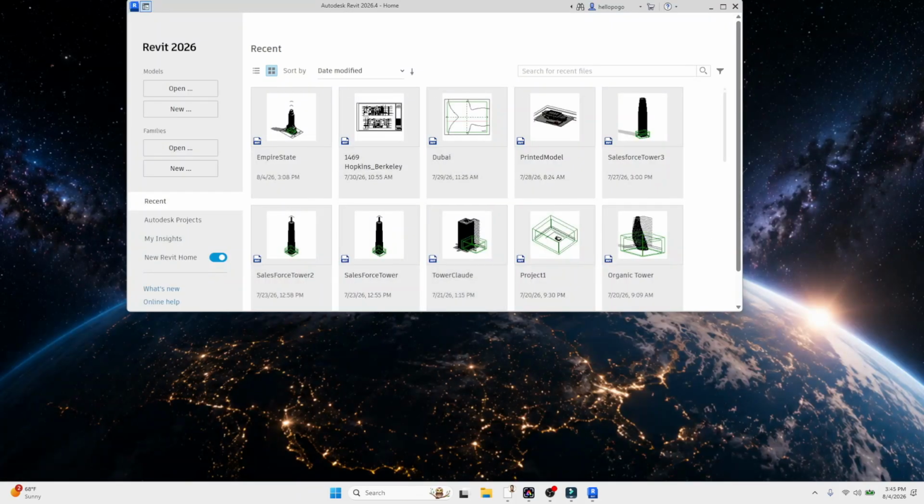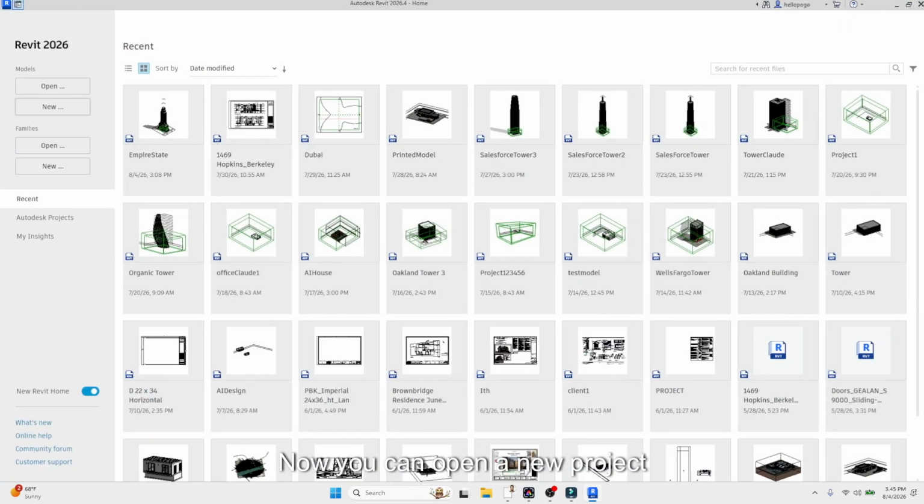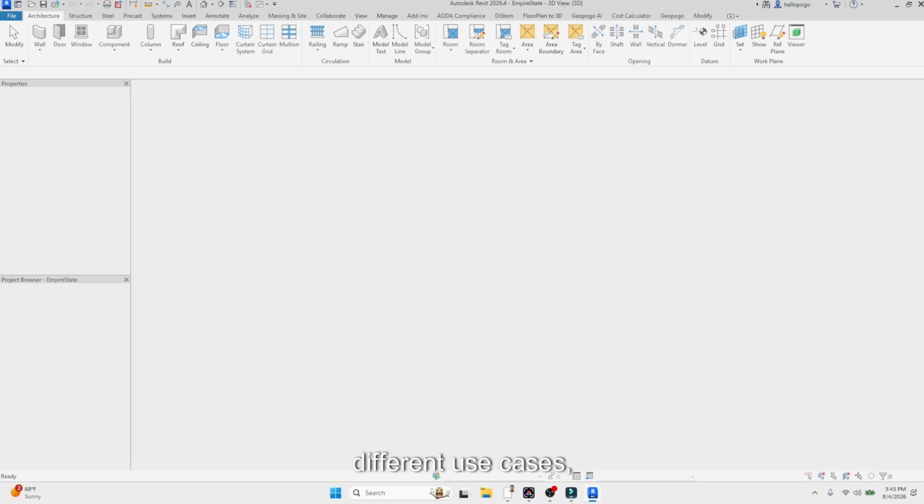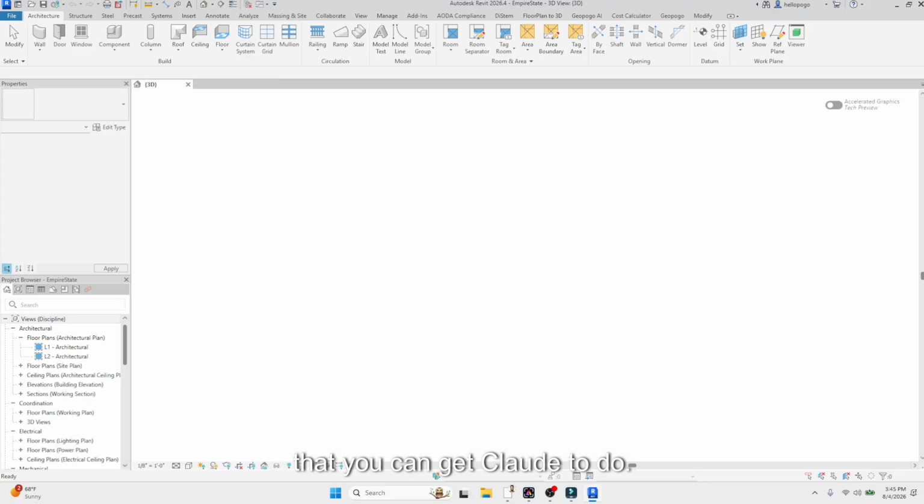And there you go. Now you can open a new project or an existing project and you can get directly to work. In the next video, we will walk through different use cases, different applications, and different things that you can get Claude to do. Enjoy.